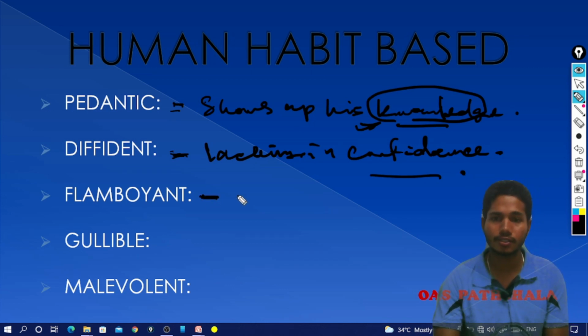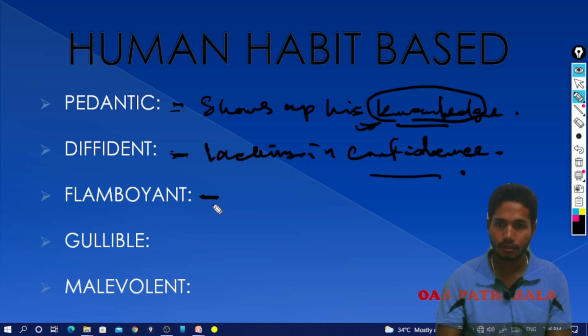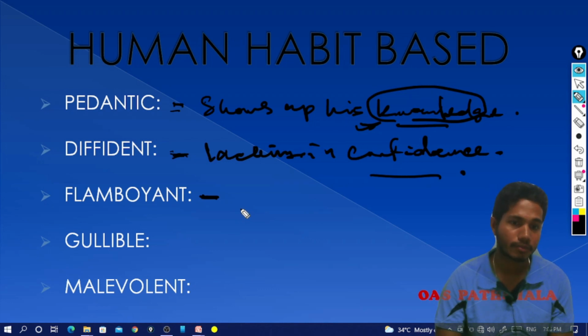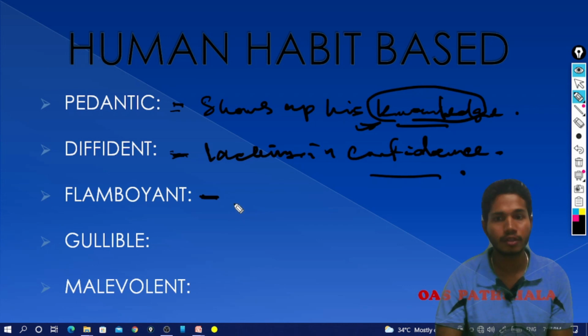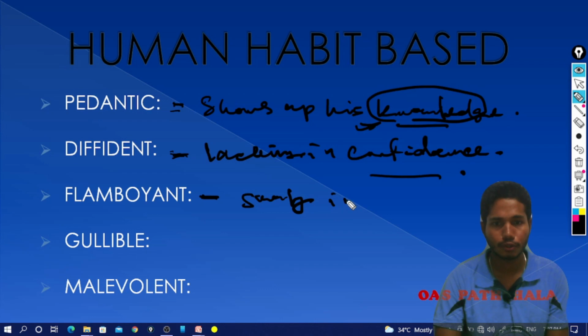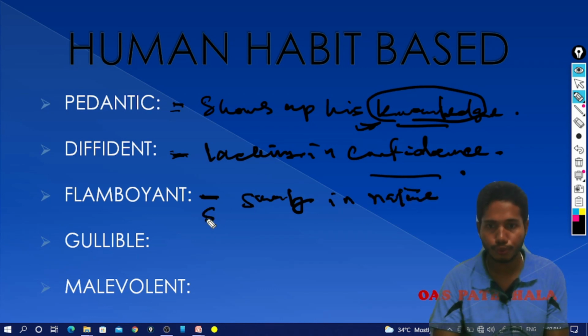So the third one is flamboyant word. तृतीय word होउची हमर flamboyant, जहाँ पर किछ पैसा अछि बा नॉलेज अछि समथिंग ये शो करिया को चेष्टा करे तो सही नेचर को कह जाए फ्लैम्बॉयंसी, एंड द कैरेक्टर इज कॉल्ड flamboyant. We are here discussing the human habit based vocabularies. Okay, so flamboyant is showy in nature. Very important word, showy in nature, showy,